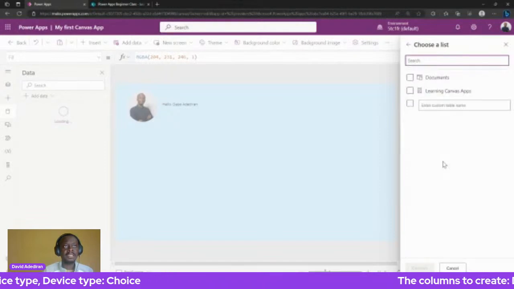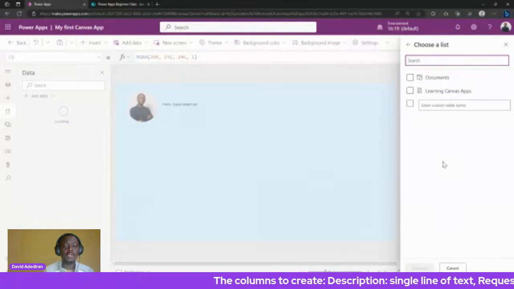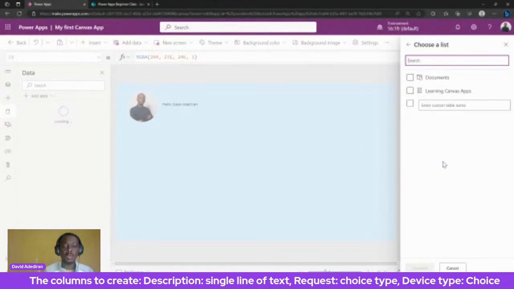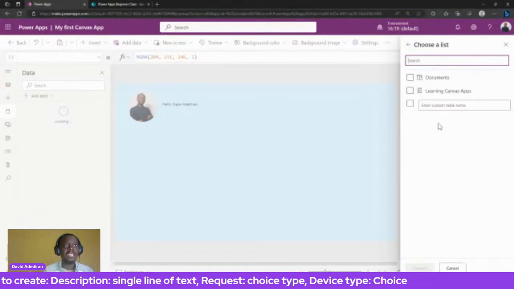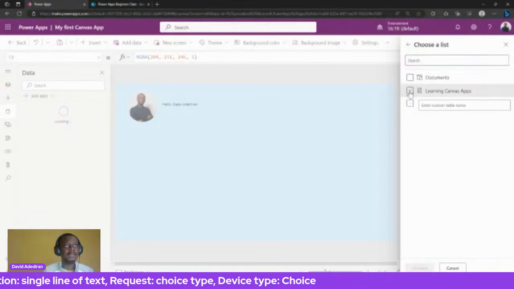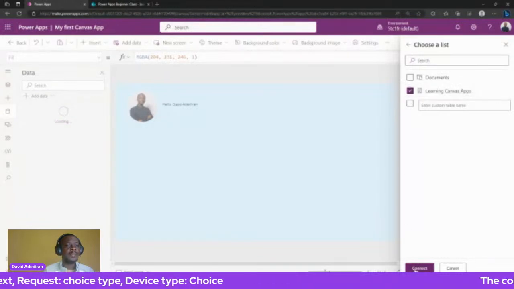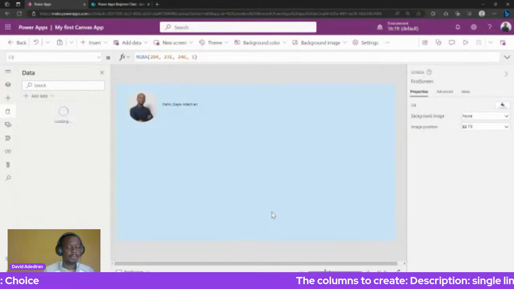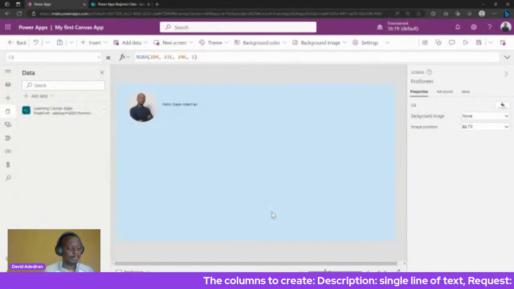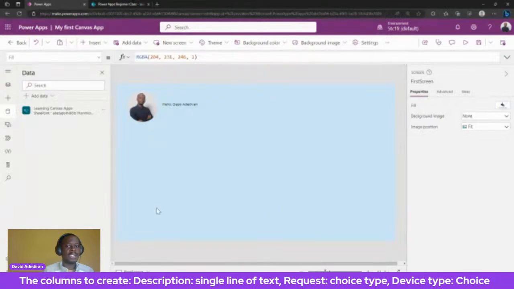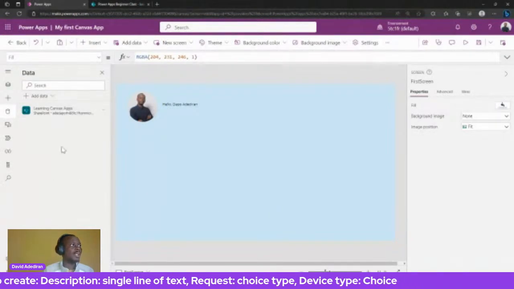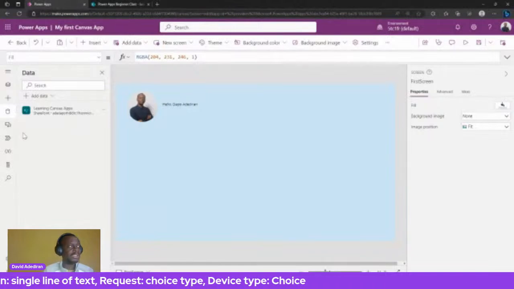Okay, so that's going to load the lists. Now I have only one list on the site. I also have a document library called documents, which is different from a list. So I have only one list in this site called Learning Canvas Apps. So I'm going to pick that. I'm going to connect. Okay. All right. So now we have the data source in our app.